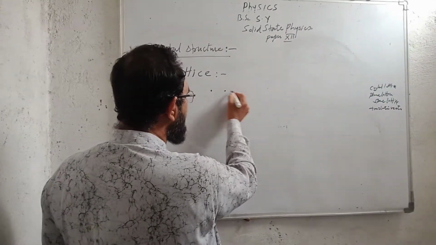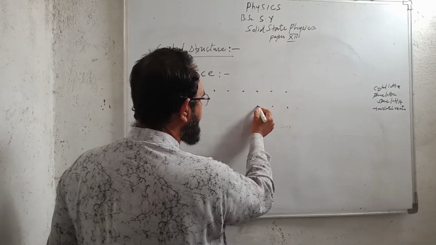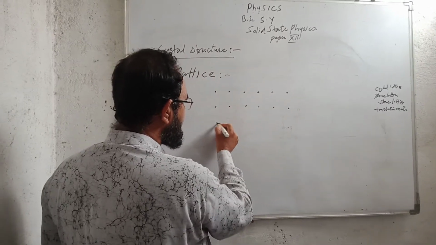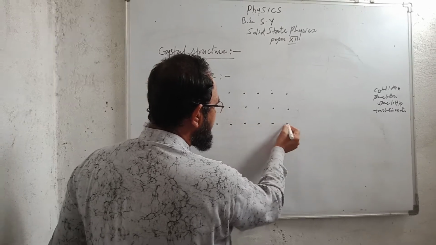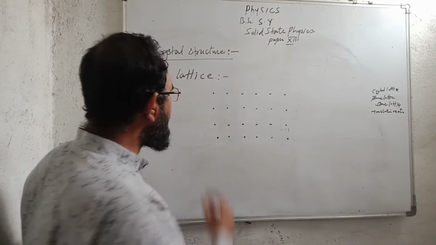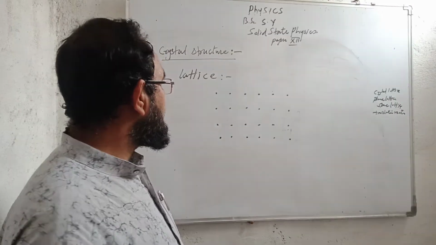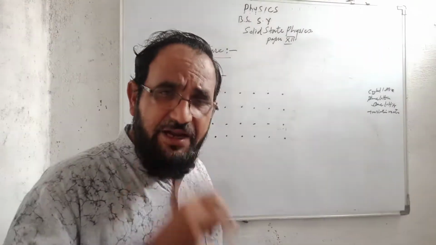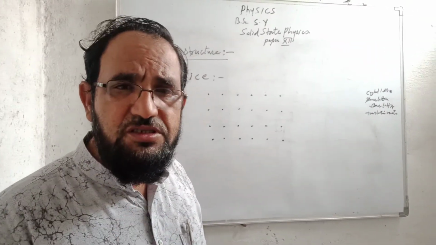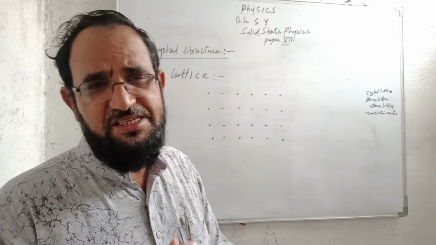For example, these are the points which are arranged in a regular manner, and these points are called the lattice points. Each point is called a lattice point. And when we put some atoms or the molecules on this lattice point, then it is called a basis.